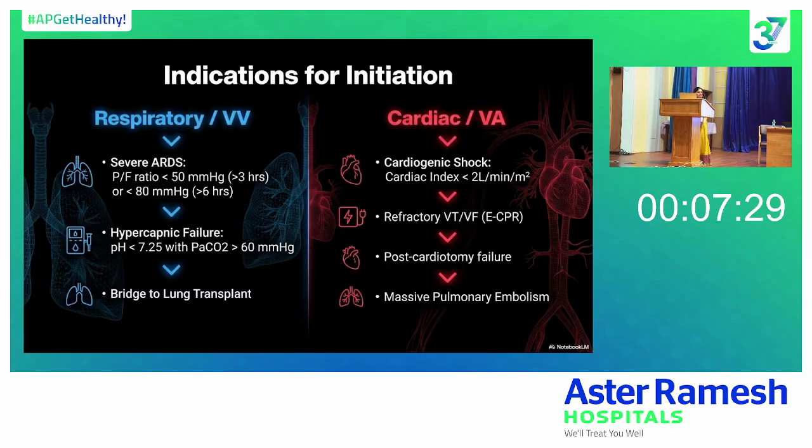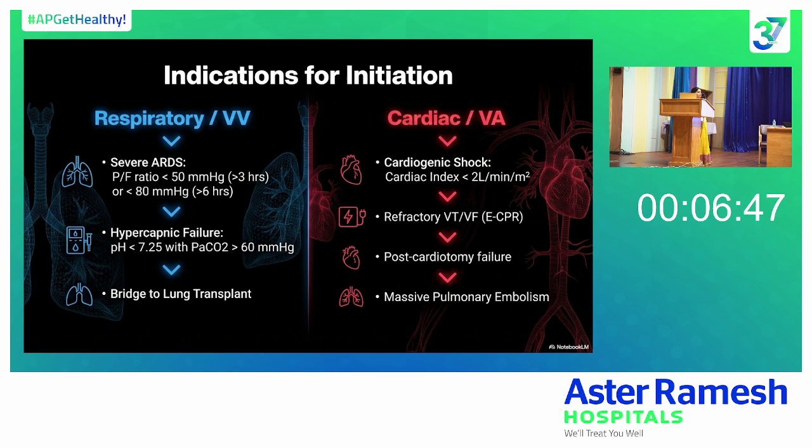So what are all the indications? For veno-venous ECMO, severe ARDS is one of the main indications. Whatever may be the underlying cause for severe ARDS, be it primary ARDS or secondary to any other condition, if the patient has severe ARDS, meaning the PaO2/FiO2 ratio is less than 50 for more than 3 hours, or less than 80 millimeters of mercury for more than 6 hours, it is an indication for initiating ECMO. Even with hypercapnic respiratory failure, despite adequate ventilatory support, if the patient still has pH of less than 7.25 and PCO2 of more than 60, we can still consider VV ECMO.